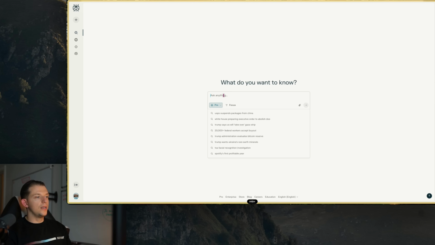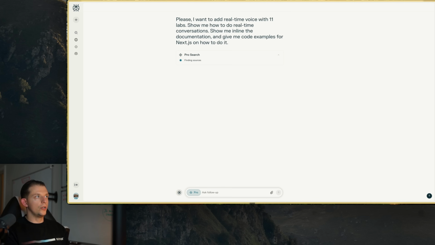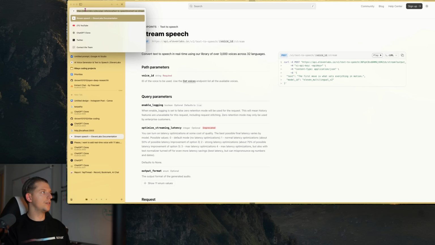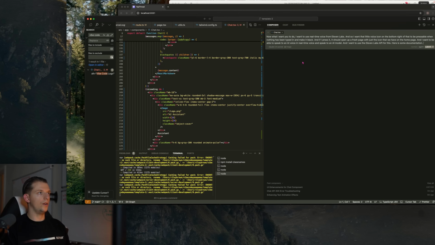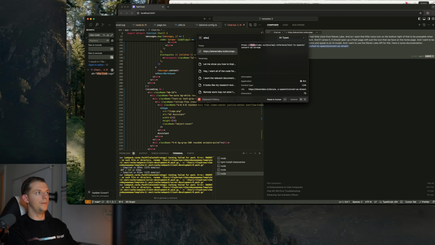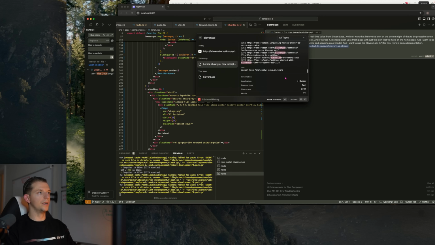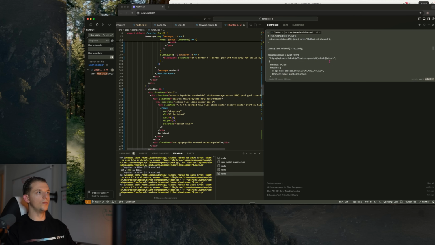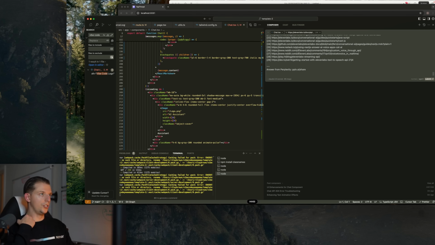Here's some documentation. I want to add real-time voice with 11 Labs. Give me code examples for Next.js on how to do it. So we're going to just run this on Perplexity. I'm just going to copy all of this in here. I'm going to paste this documentation. I also had the 11 Labs. Here it is, actually. This is a Perplexity response. So I'm going to paste that in as well. Here is some documentation. You can use this as an example. I want to just be able to speak with one of these avatars. Please make it simple. I will paste my API key in the env.local file.